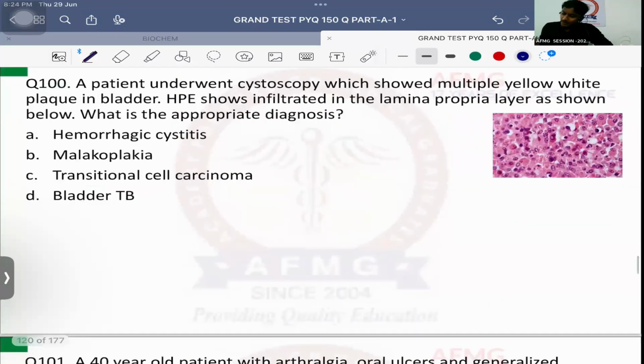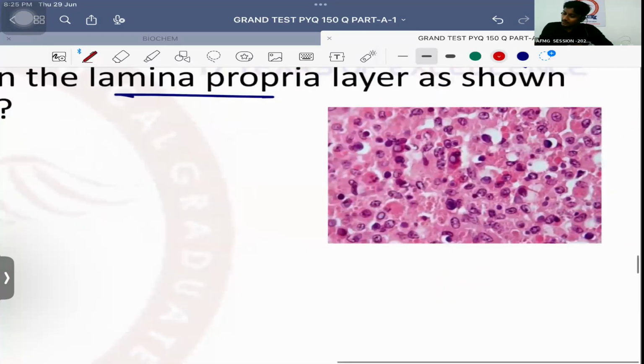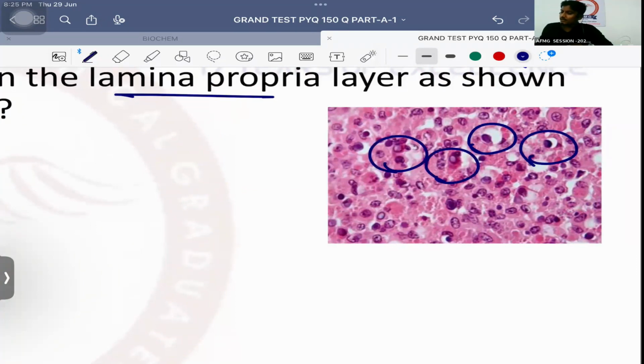Question number 100. A patient underwent cystoscopy, that is examination of urinary bladder, which showed multiple yellow-white plaques in the bladder. HPE, histopathological examination, shows infiltrate in the lamina propria layer as shown below. What is the appropriate diagnosis? What is visible? What are these, anybody? These are macrophages. They have taken inside the bacteria, but they are not able to digest them properly. Partially digested bacteria in the macrophages. What bodies are they called?